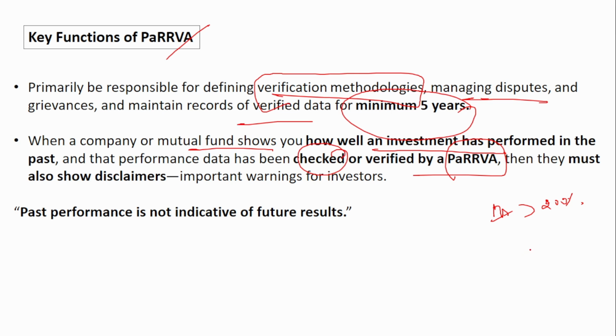Past performance does not mean that the future will have the same performance. Such a disclaimer should be published. I'm reading the sentence: if the performance data has been checked or verified by PaRVA, then they must also show disclaimers and important warnings for investors, like past performance is not indicative of future results. If the past performance is good, it is validated. Even after the validation, this type of warning should be provided by the PaRVA.